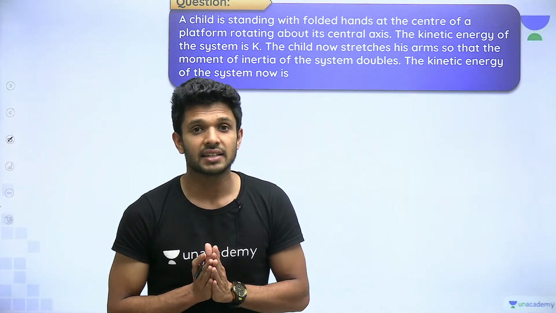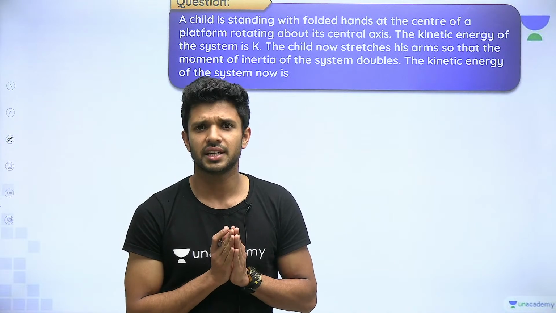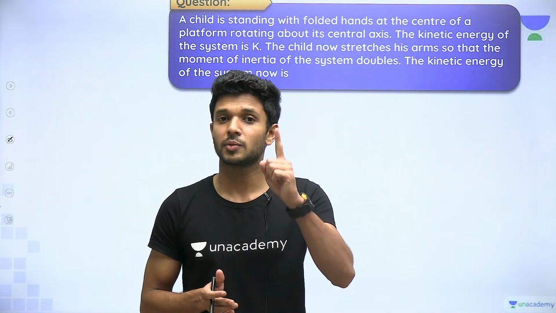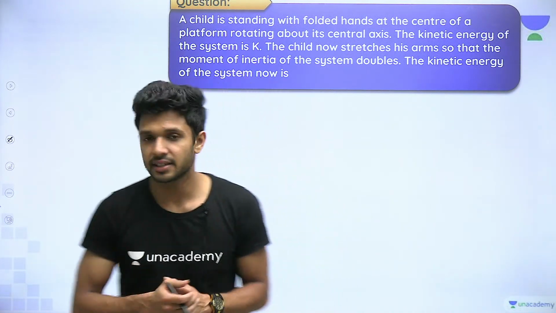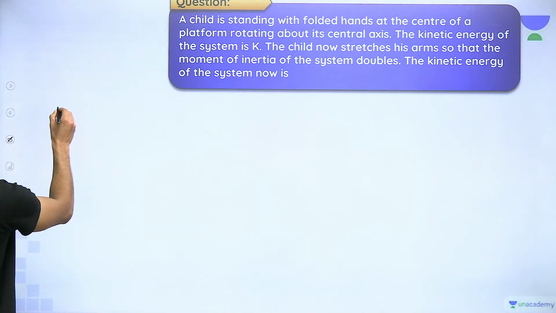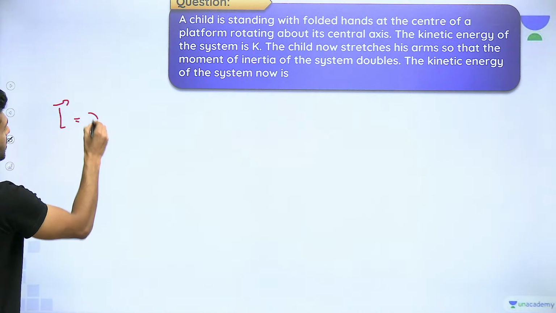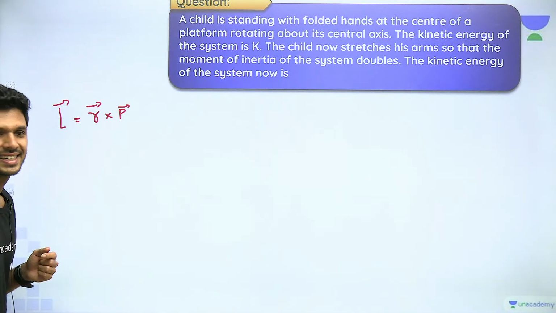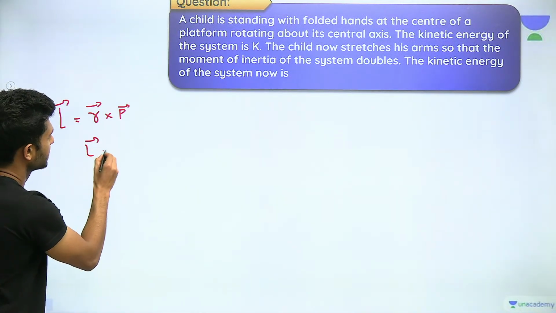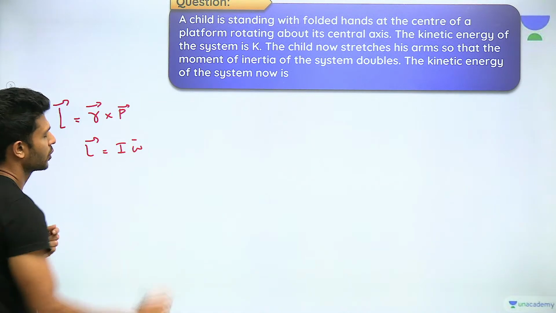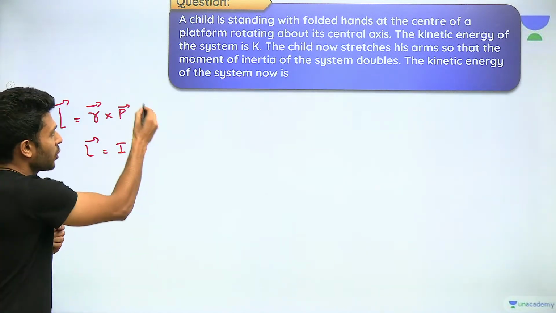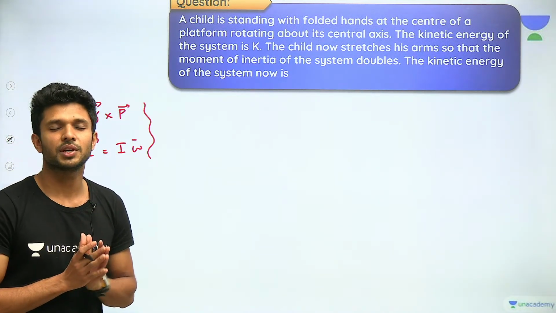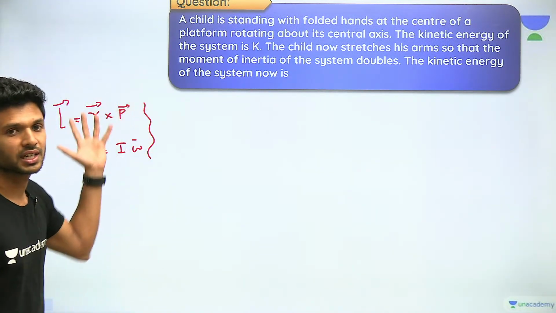In the last class, which means it was on Thursday, we have completed mainly angular momentum. Angular momentum का formula, L vector is equal to, how many of you do remember? L vector, angular momentum is equal to R vector cross the P vector, right? एक और formula है angular momentum, L is equal to I omega, right? I hope you do all remember. So we have learned about what is angular momentum and how to find this out by using these two formulas,